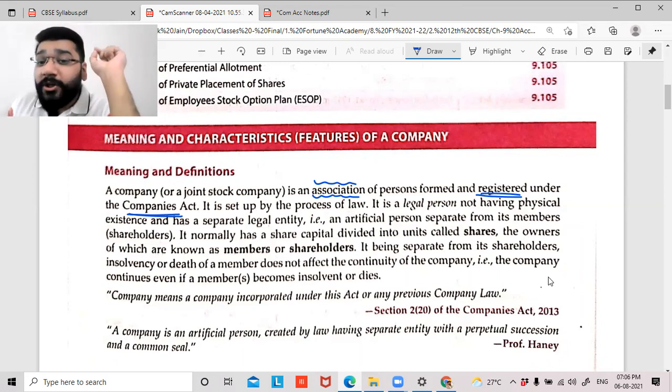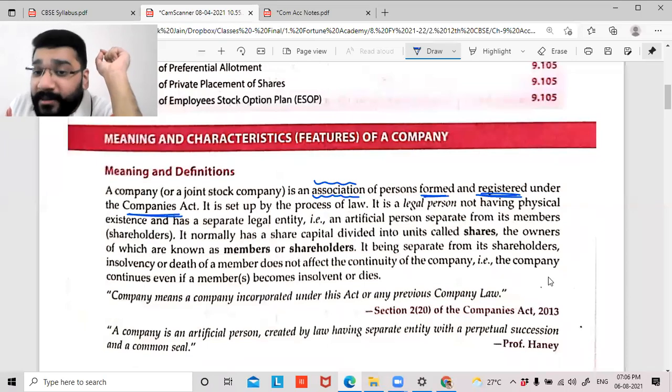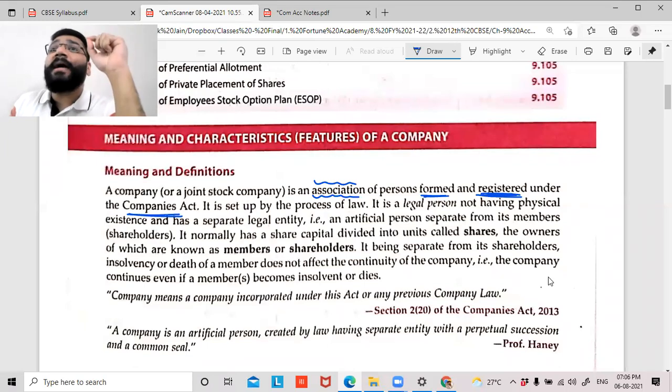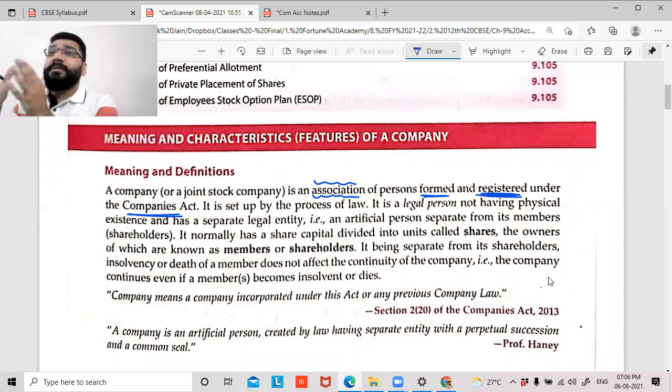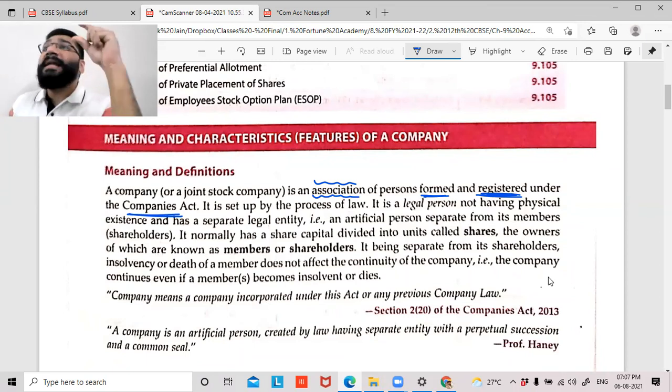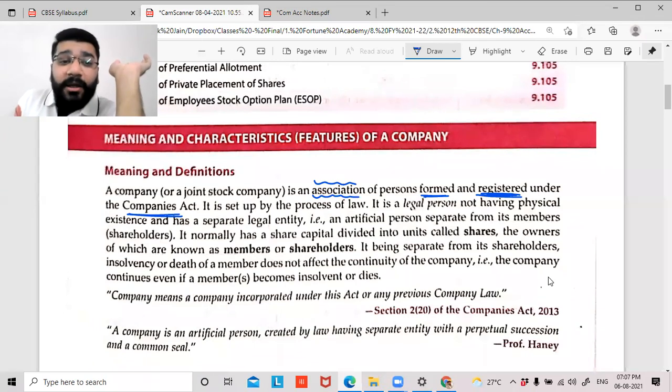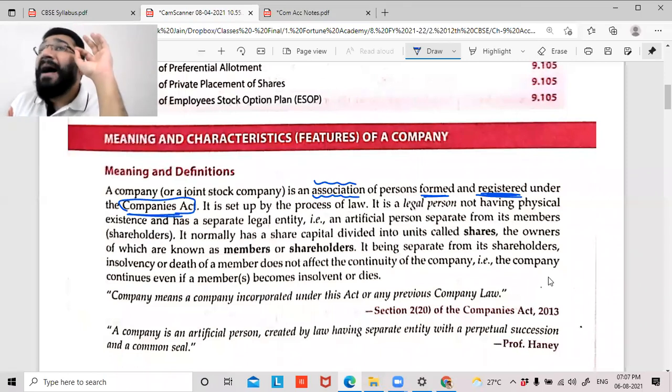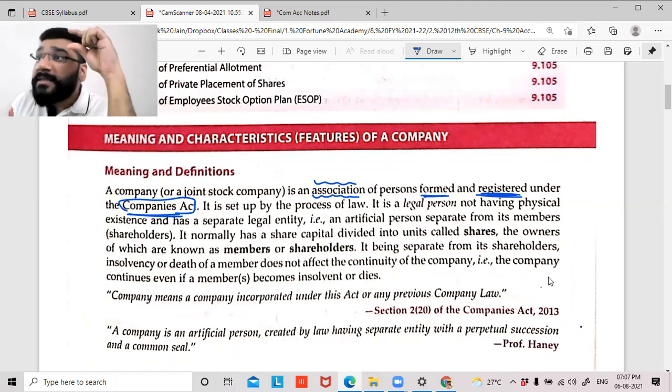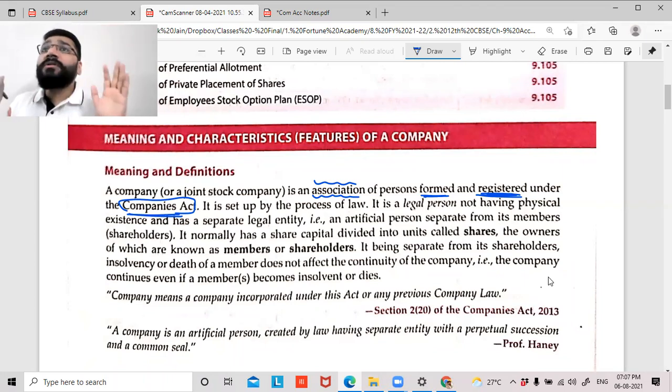A company is an association of a person which can be formed and registered under the Companies Act 2013. So basically, guys, all of you know that every nature of a business is governed by a respective act. For example, partnership is governed by Indian Partnership Act 1932, which means what? If there are any disputes or any issues regarding the partnership concern, you look up to the rule book, which is Indian Partnership Act 1932. Same way, guys, here the rule book which is binding on the companies is the Companies Act. Companies Act 2013 lays down all the rules with regard to companies.